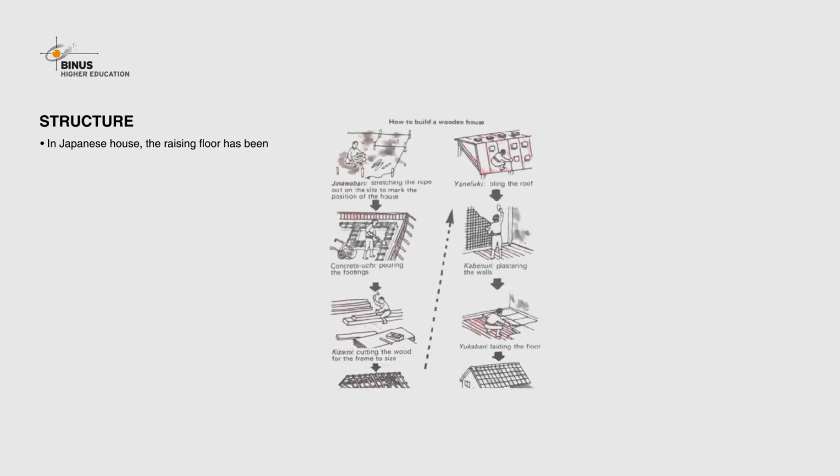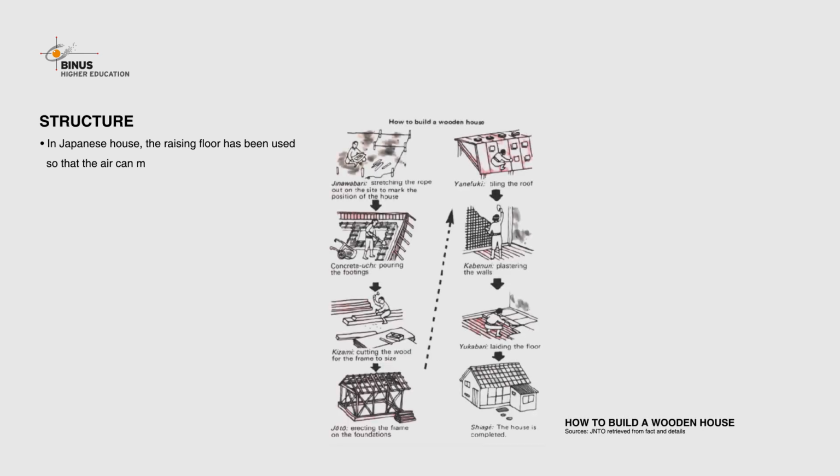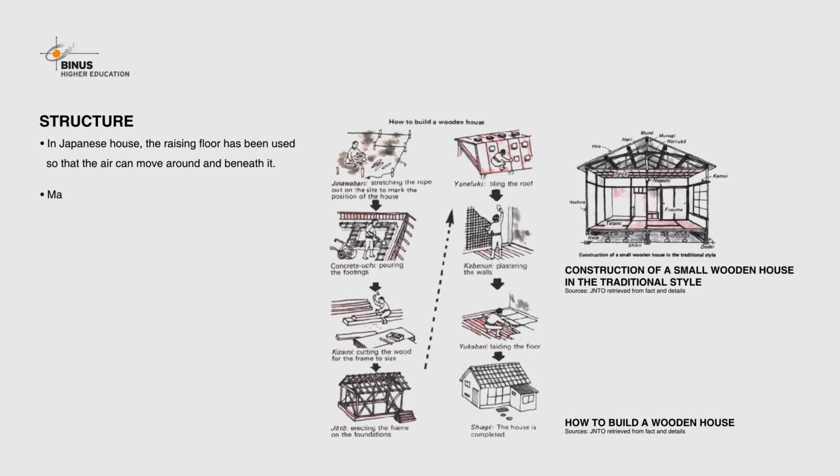In Japanese houses, the raised floor has been used so that the air can move around and beneath it. Many traditional structures, such as castles, are built without nails. Instead, they use various kinds of joinery, tongue and groove construction.